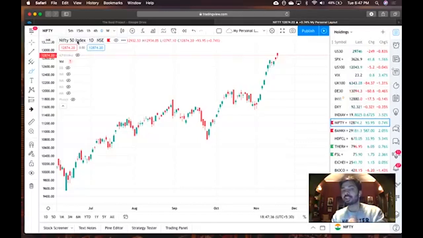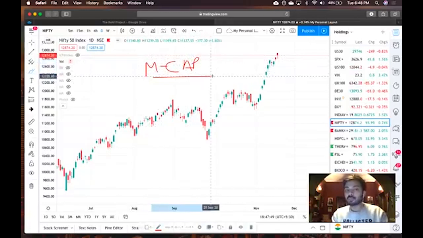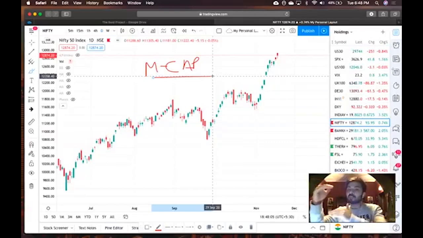Now the question is, how are these 50 stocks defined and how are they selected? These 50 stocks are selected as per market capitalization. That's a concept most of you must be familiar with, but I will still reiterate it. Nifty 50 is a basket of 50 companies in India as per their market capitalization. Whatever companies have the highest market capitalization will come in the Nifty. So the top 50 companies as per market cap are Nifty companies.